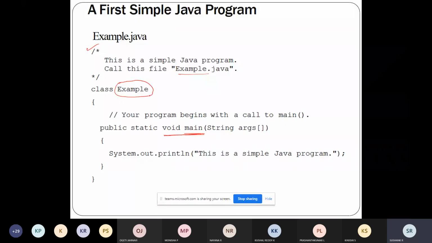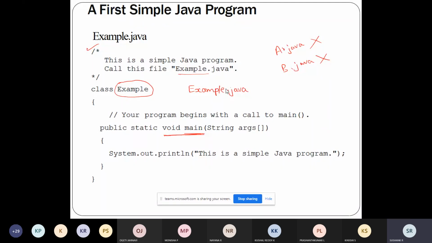So for this program, I cannot give the name a.java or b.java. I cannot give a random name for this program. I should give the name example.java only. That is the first point you should know.